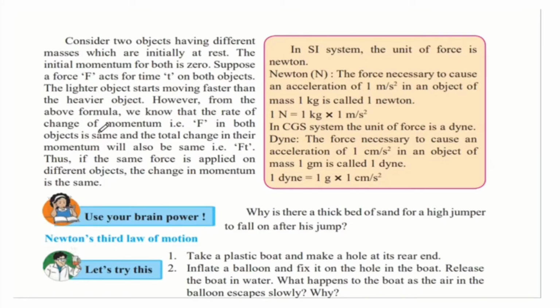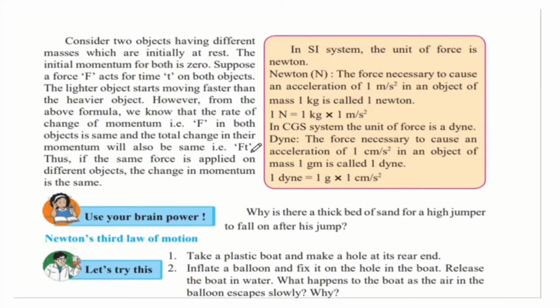However, from the above formula, we know that the rate of change of momentum is F. The rate of change of momentum was mass into acceleration, and that was proportional to F in both objects. So when the force on both objects is the same, the total change in their momentum will also be the same, that is force into time t.